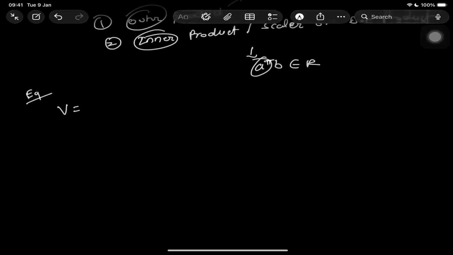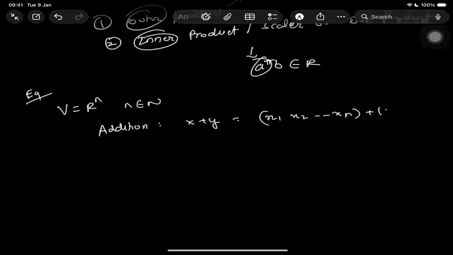if I have a vector space V which is n-dimensional, where n is a natural number, and in addition I do x plus y, basically x1, x2 till xn plus y1, y2 till yn, what I'll get is x1 plus y1, x2 plus y2, till xn plus yn.